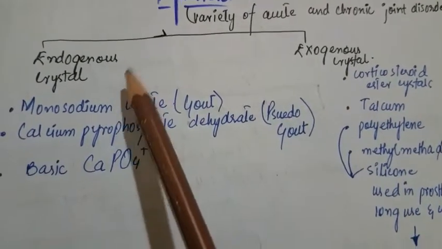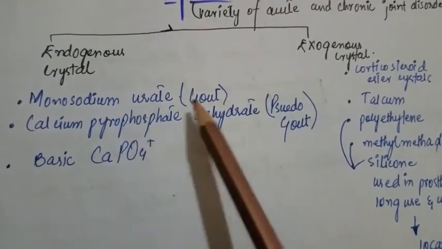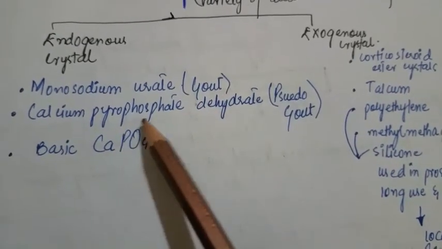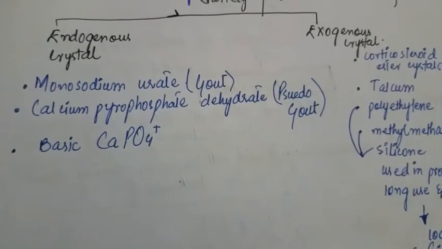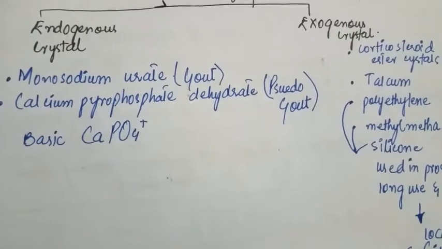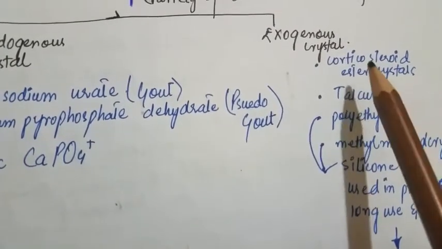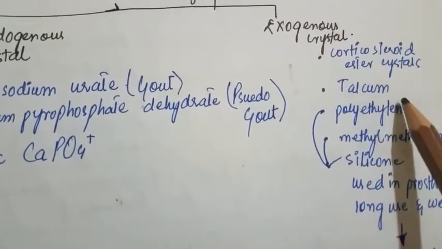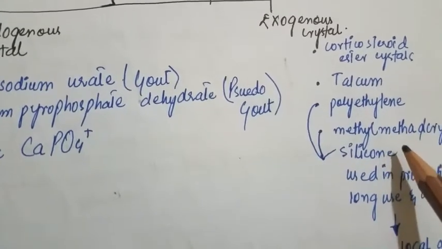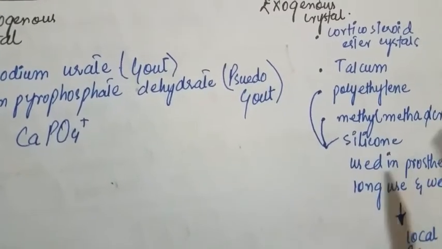Endogenous crystal depositions include monosodium urate, which results in gout, calcium pyrophosphate dihydrate, which causes pseudogout, and basic calcium phosphate. And exogenous crystals include corticosteroid ester crystals, talcum, polyethylene, methyl methacrylate, and silicon.